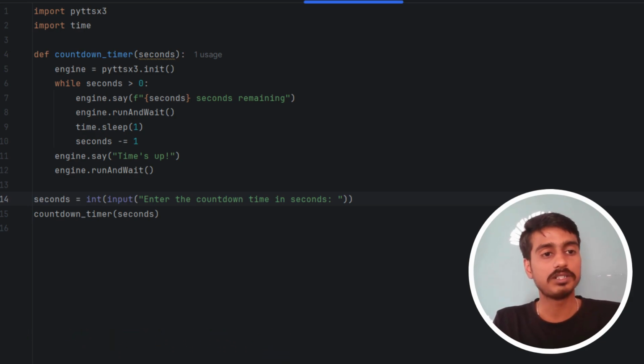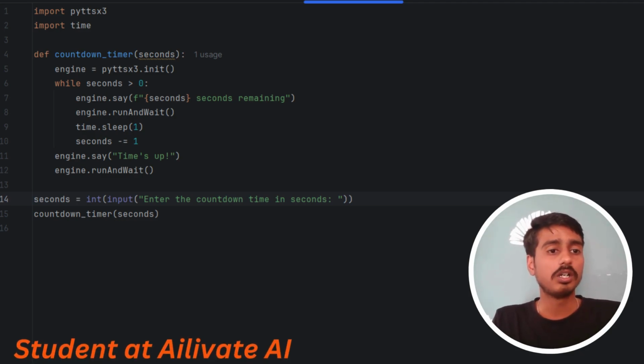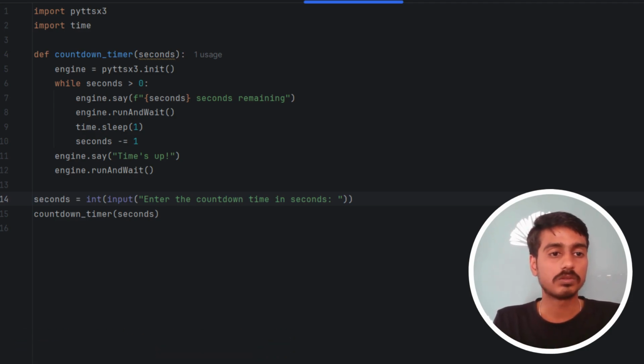Next one, engine.runAndWait. The purpose of this line is to make sure that after running the speech command, it waits for the speech command to complete before moving on.